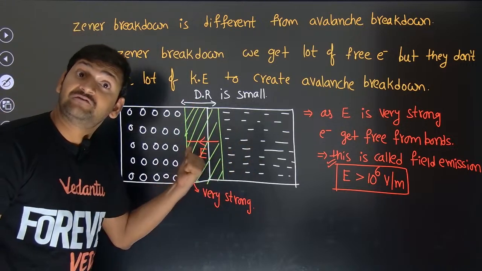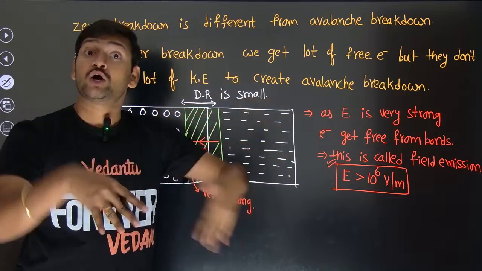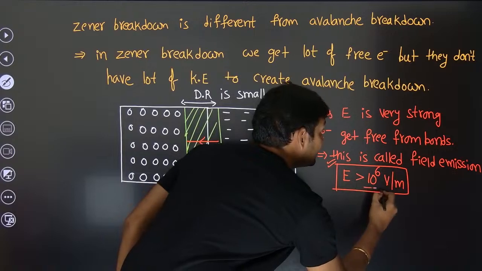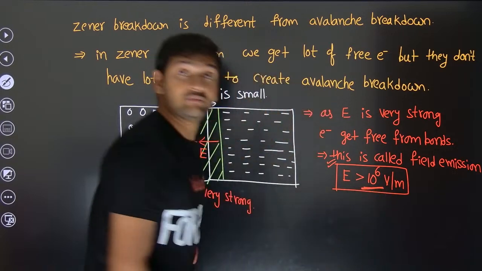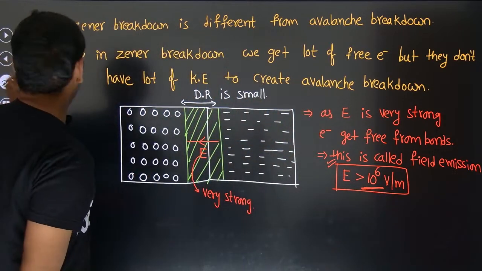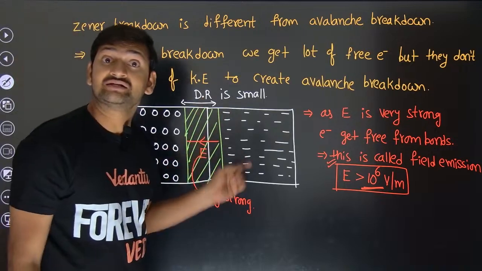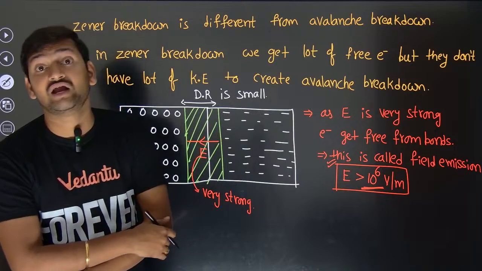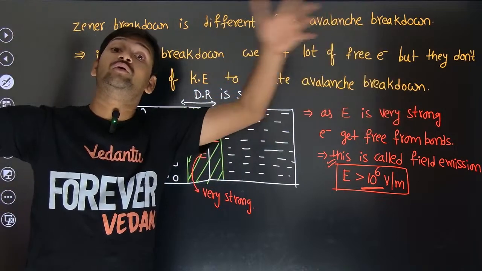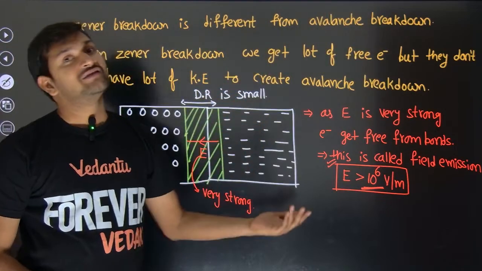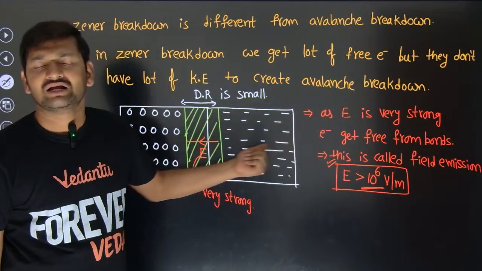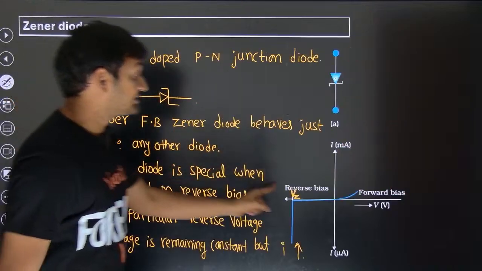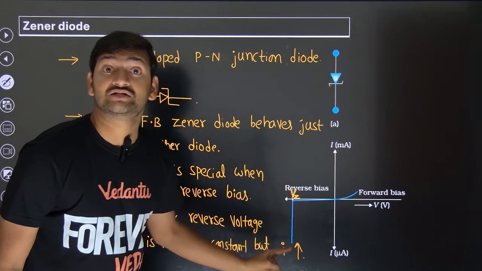That means the electric field should become stronger and stronger. When the electric field is around 10 to the power 6 volt per meter, that's when the Zener breakdown happens and a lot of holes and electrons are created. When you have a lot of holes and electrons created, then what will happen? Automatically you will have a lot of current flowing. That is exactly what happened at that voltage.